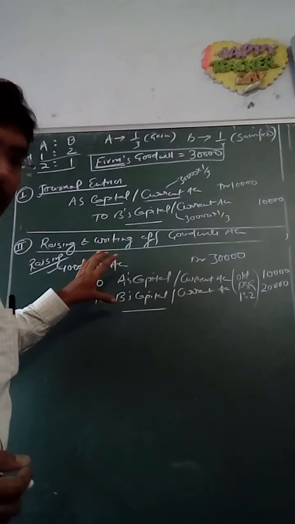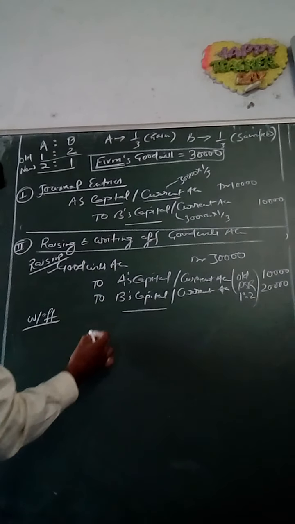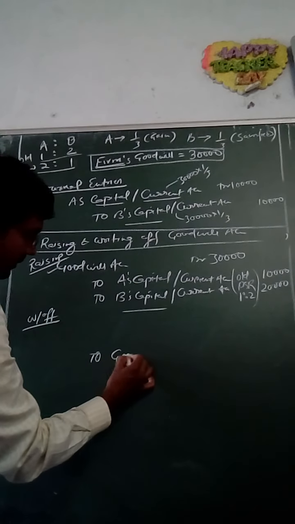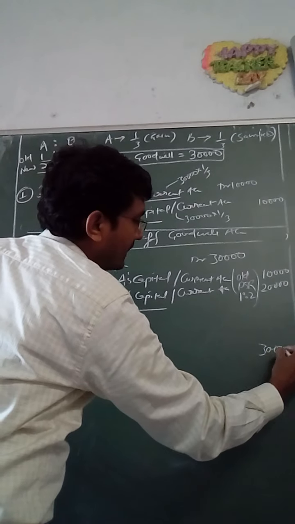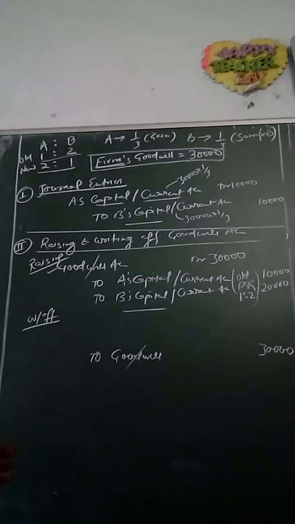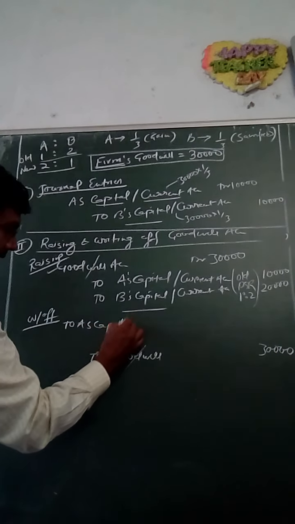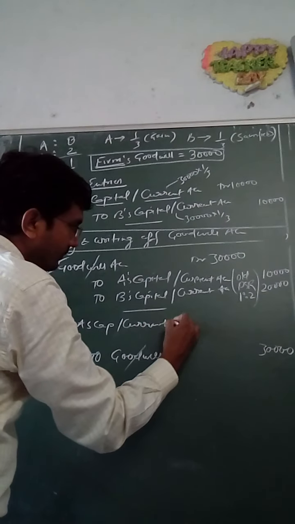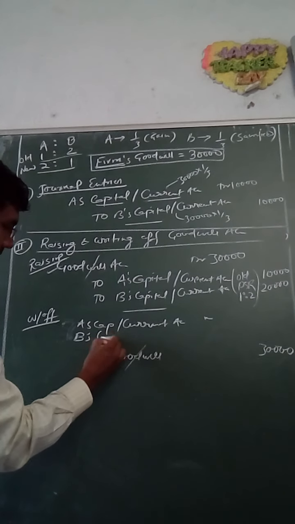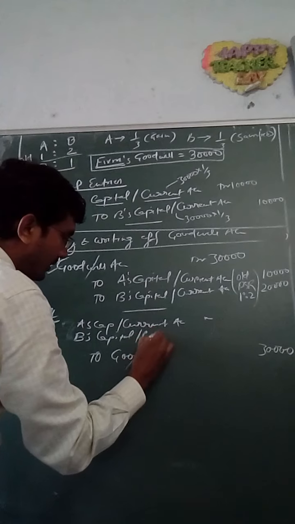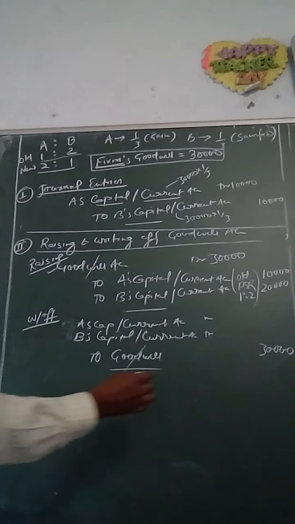therefore initially we have recorded the goodwill, but immediately what we will do is that we shall write it off by the same amount, that is goodwill will be credited. Goodwill account will be credited by rupees 30,000. So goodwill raised has been written off, and it will be done to the partners. A's capital or current account debit to B's capital or current account, depending upon the method of maintaining the accounts.